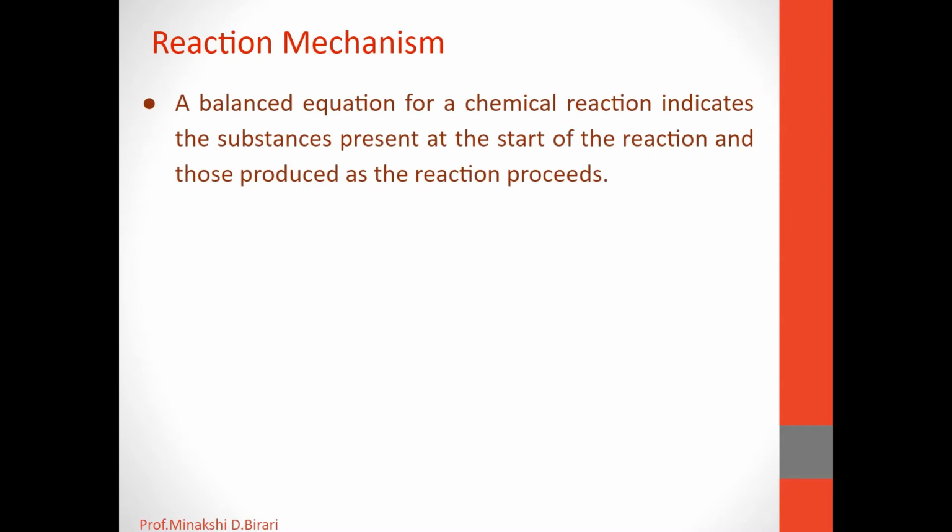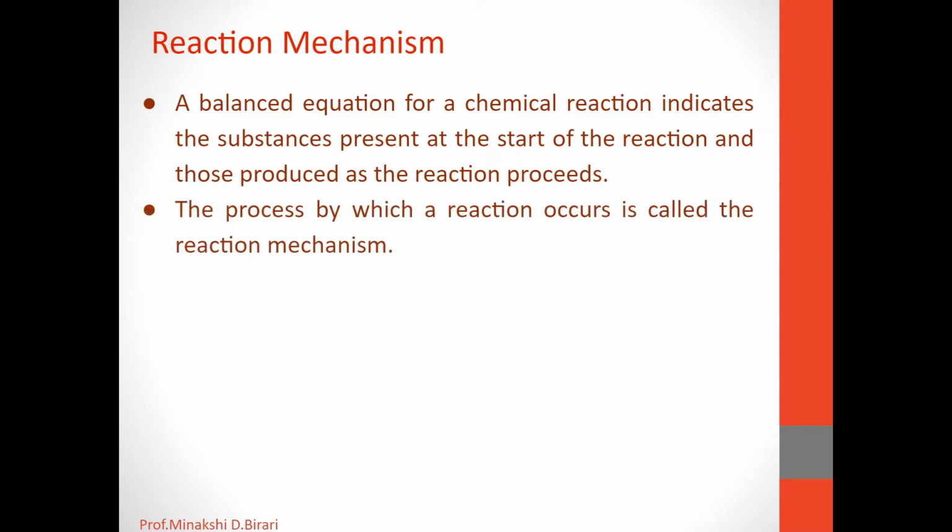A balanced equation for a chemical reaction indicates the substances present at the start of the reaction and those produced as the reaction proceeds. The process by which a reaction occurs is called the reaction mechanism.